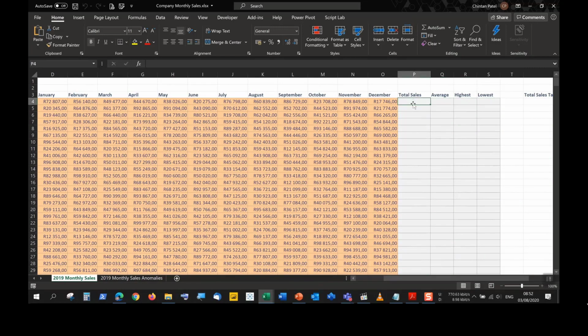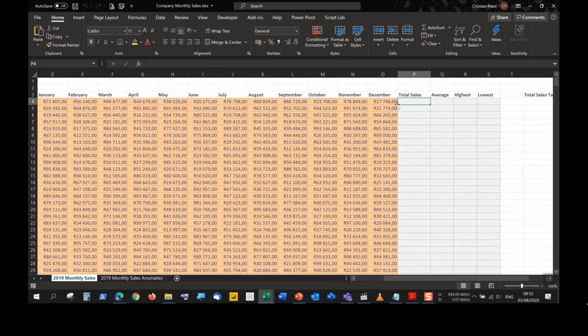So to get total sales, we can do a simple sum function. However, we want to make use of the auto sum where possible, because auto sum allows us to very quickly select the data. We can then just put in the sum function, the equal sign, the set of brackets. It selects the data for us. We just have to double check that it's correct. And if we are happy with that, we can just push enter and complete it for the rest.